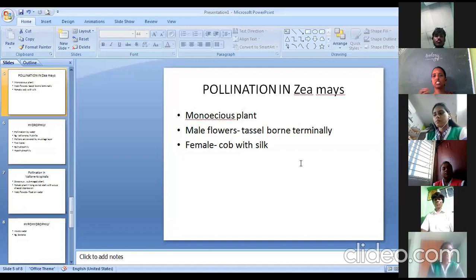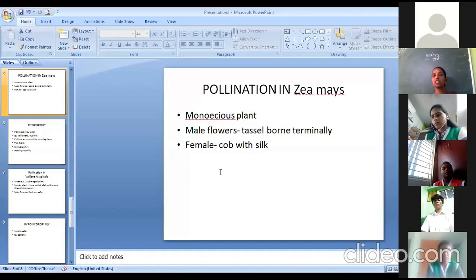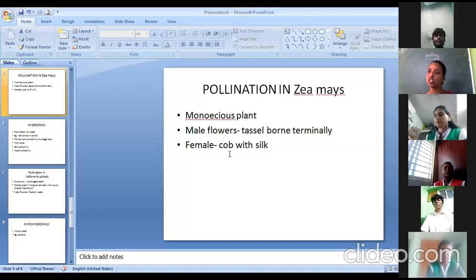So this Zea mays, or the corn that you generally eat as sweet corn, is a monoecious plant. The male flowers are usually called tassels and are borne on the tip of the plant. Borne means present. And the female flower is called the cob. The corn that we consume is called a cob.